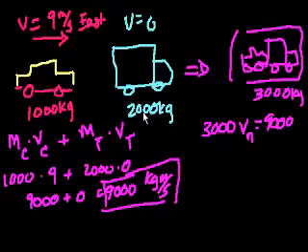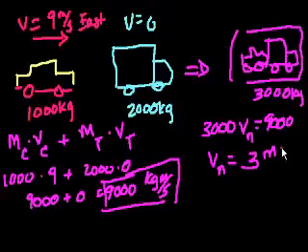That's what you always have to remember. Momentum doesn't change unless there's a net force acting on the system. Because we saw force is change in momentum per time. So if you have no force in it, you have no change in momentum. So let's just solve. Divide both sides of this by 3,000, and you get the new velocity is 3 meters per second. And that kind of makes sense.